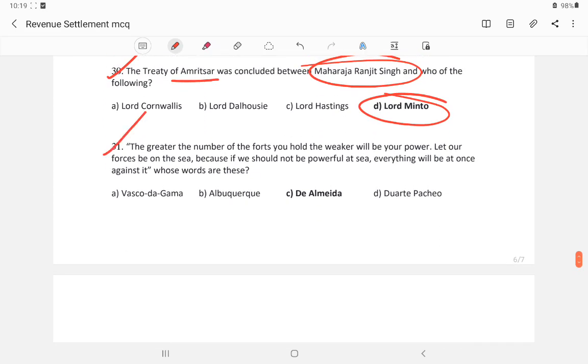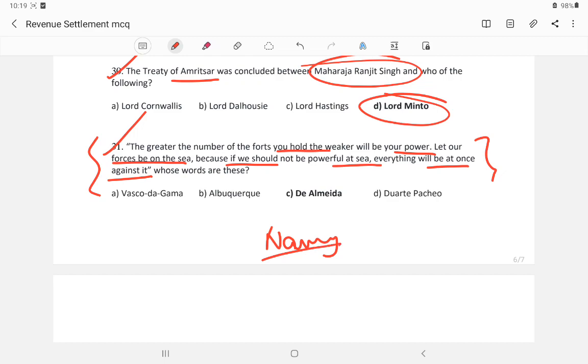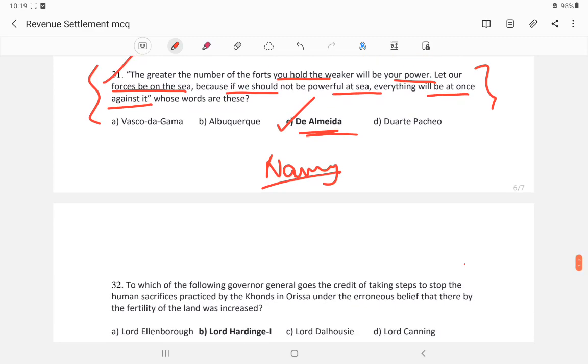Question number 31. The greater the number of forts you hold, the weaker will be your power. Let our forces be on the sea, because if we should not be powerful at sea, everything will be lost at once. This sentence implies that the navy should be strong. Building fortresses will make you weak. This was said by Almeida. Almeida was the Portuguese governor.